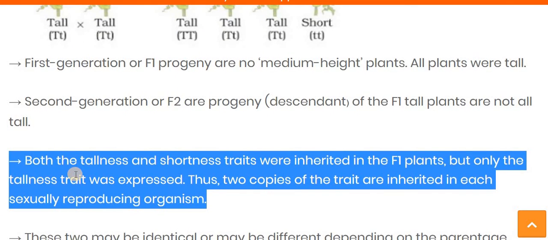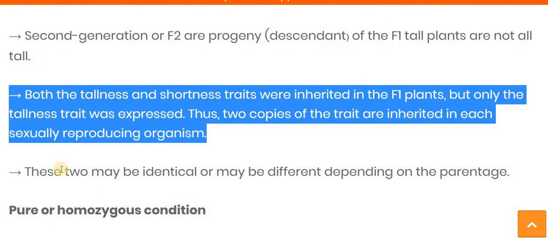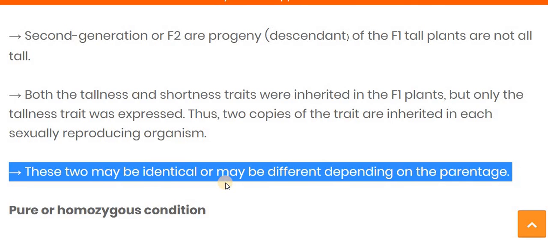Both the tallness and the shortness traits were inherited in the F1 plants, but only the tallness trait was expressed, because the capital T is the dominant one. So only the tallness character expresses here. And thus the two copies of the trait are inherited in each sexually reproducing organism, and these two may be identical or different.